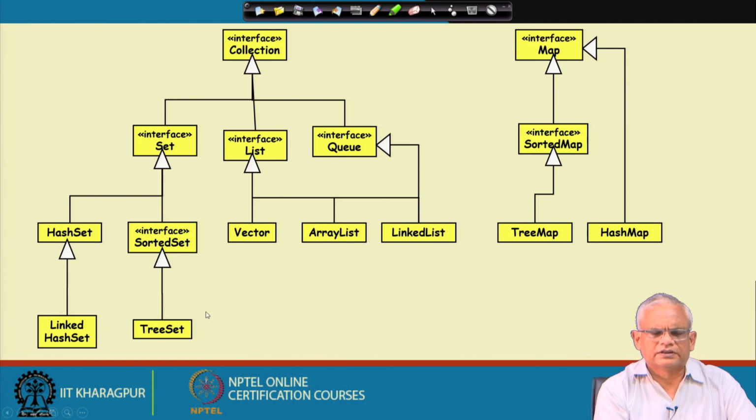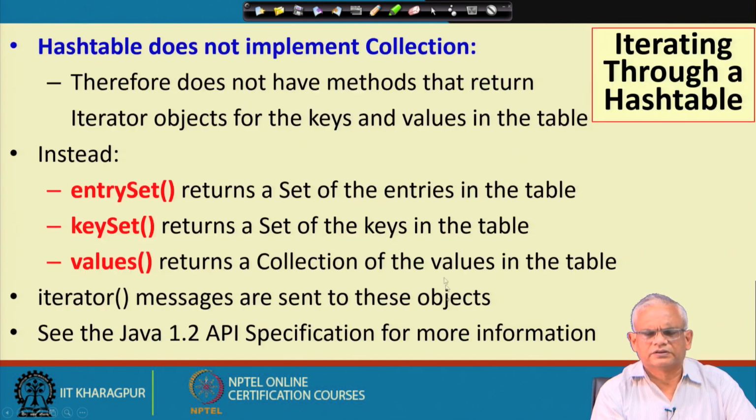So, this is a more complete diagram of the collection: set, list, queue, hash set, sorted set, linked hash set, tree set, vector, array list, linked list, and so on. And on the map side we have sorted map, tree map, and hash map. These are the collection classes on the left side, and all of these provide iterators to create an iterator and traverse, whereas on the map side we do not have an iterator, these do not implement the Iterator interface.